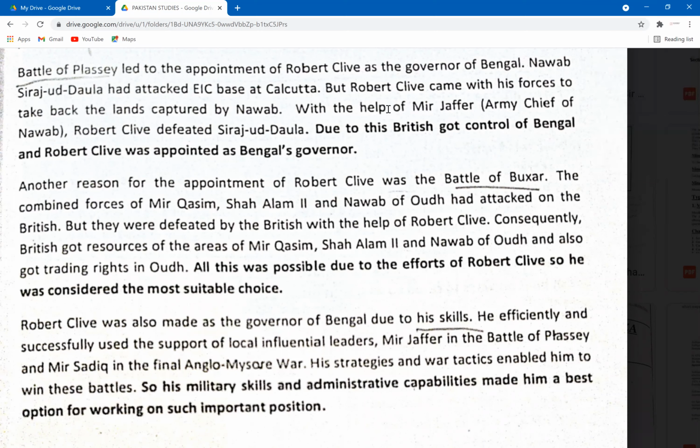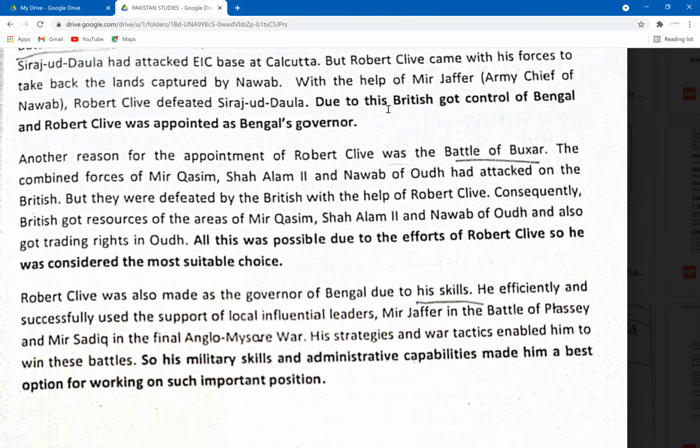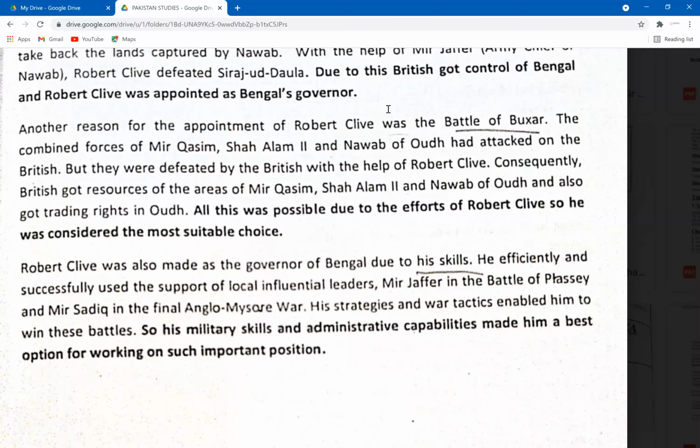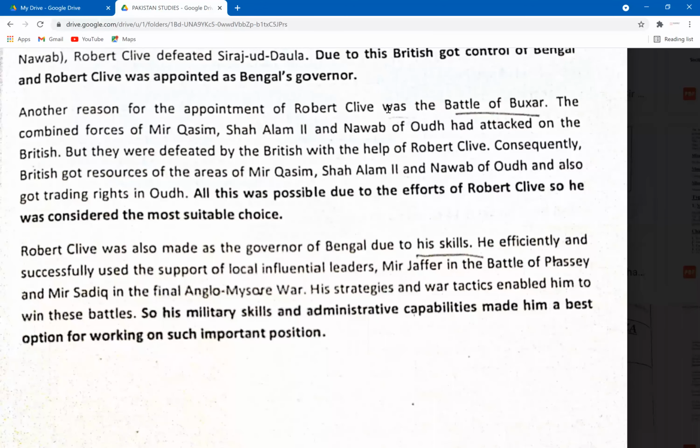Another reason for the appointment of Robert Clive was the Battle of Buxar. The combined forces of Mir Qasim, Shah Alam II, and the Nawab of Oudh had attacked the British, but they were defeated by the British with the help of Robert Clive. Consequently, the British got the resources of the areas of Mir Qasim, Shah Alam II, and the Nawab of Oudh, and also got trading regiments.